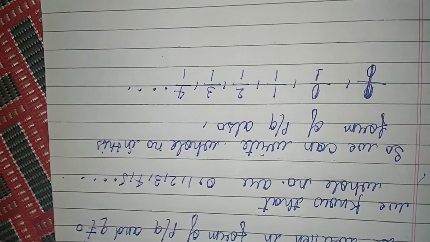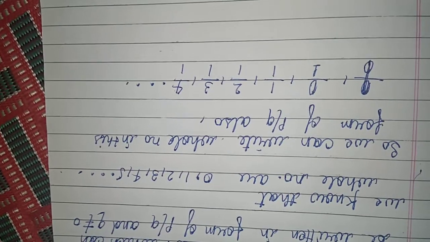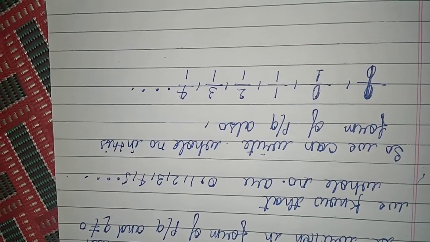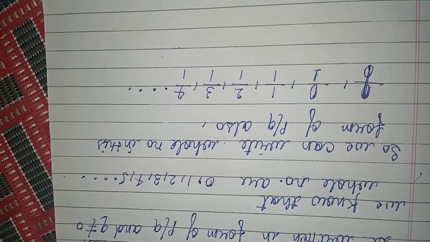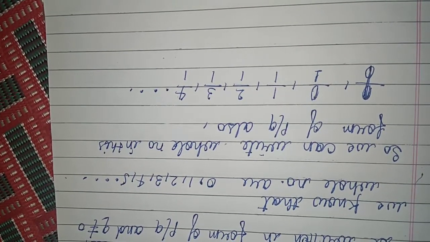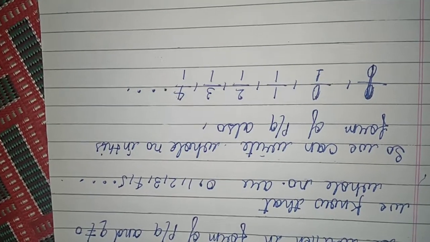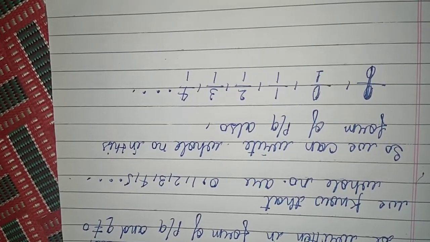But remember that every rational number is not a whole number. Therefore we can say that every rational number is not a whole number. So every whole number is a rational number, but every rational number is not a whole number.